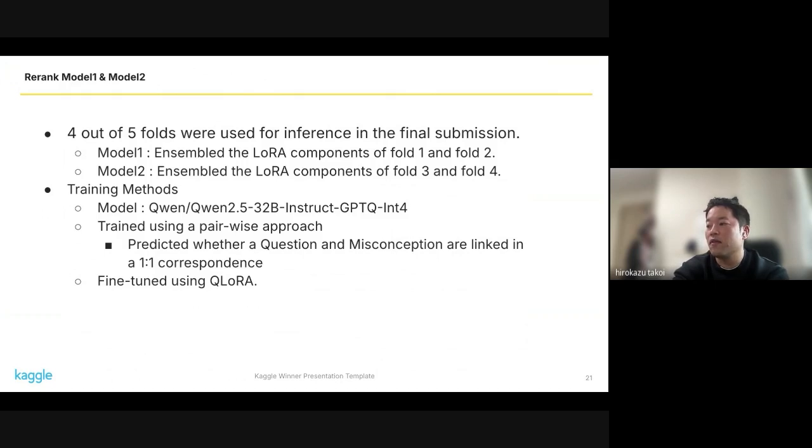For both models, 4 out of 5 folds were trained using QLoRA. The final models were created by ensembling the LoRA components as follows: Model 1 combined fold 1 and fold 2. Model 2 combined fold 3 and fold 4. The training used the Qwen2.5 32 billion instruct GPTQ int4 model and adopted a pairwise approach. This approach predicted whether a question and a single misconception were linked in a one-to-one correspondence.